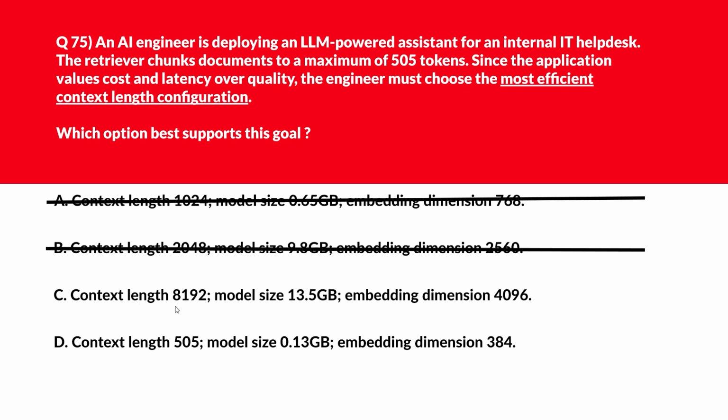Option C, if you look, high context and embedding inflate resource usage without benefit for short chunks. We'll delete this. Option D, we are left with. It matches the chunk size and minimizes compute load for latency sensitive cost aware deployment. So we'll lock option D as the right answer.